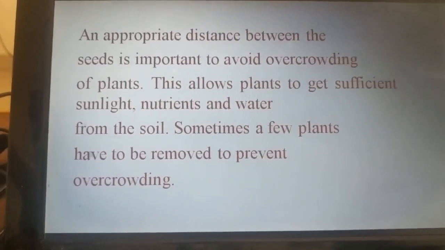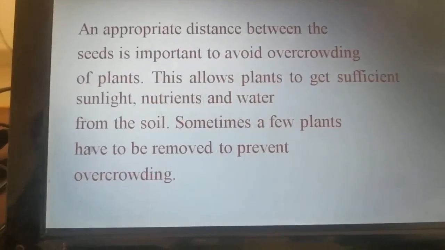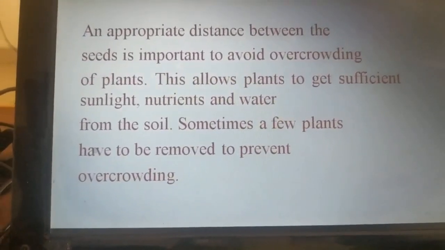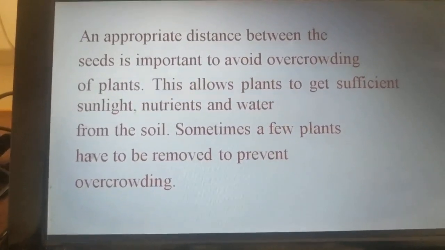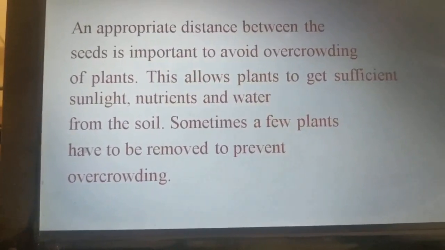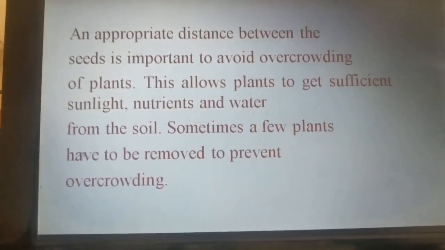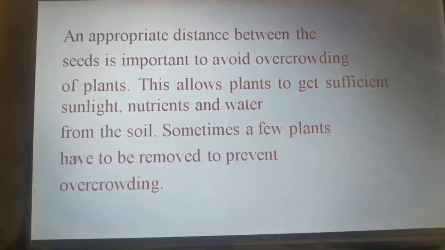One important thing about the seed drill is that it ensures all the seeds are covered with soil after sowing. This method is also time saving, and it also saves labor.